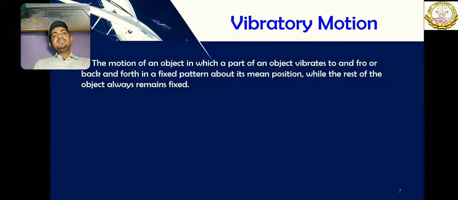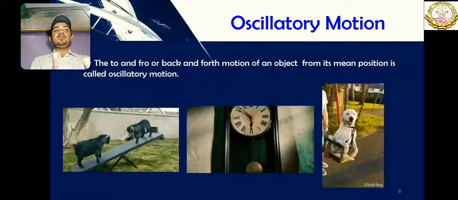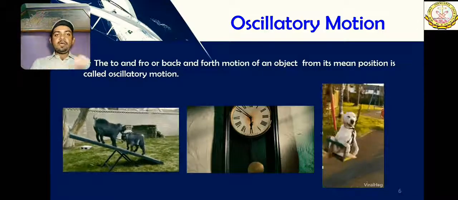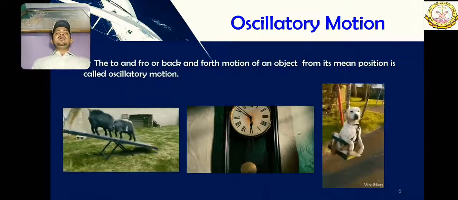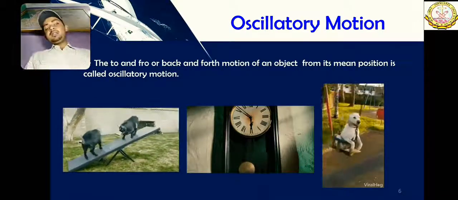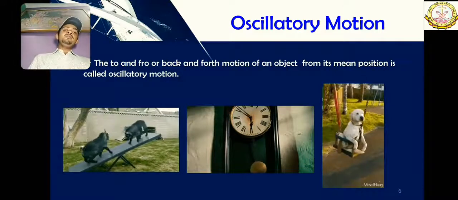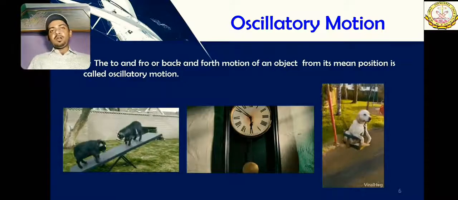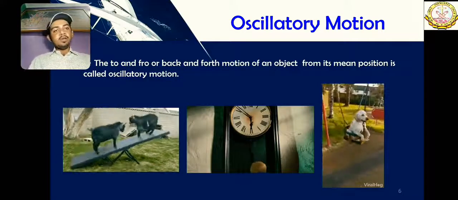In oscillatory motion, mostly the whole object is moving. If you say that in the clock only the pendulum is moving and the clock is not moving, we are not talking about the clock, we are talking only about the pendulum, and the whole pendulum is moving.